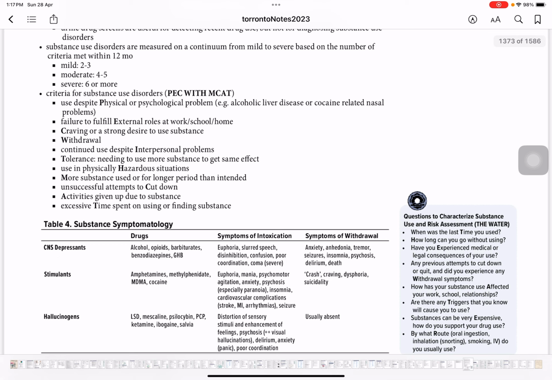PEC with MCAT is the best mnemonic that you can memorize, just to make sure that you know the criteria, and you know if it's more than 6, then a patient has severe substance use disorder. P for physical psychological, E for external roles are affected, C for cravings, W for withdrawal, I for interpersonal problems, T for tolerance, H for hazardous situation, M for more substance use or for longer period than intended, and then C for cut down, unsuccessful cut down, A for activities affected, and T for time spent in drug seeking.